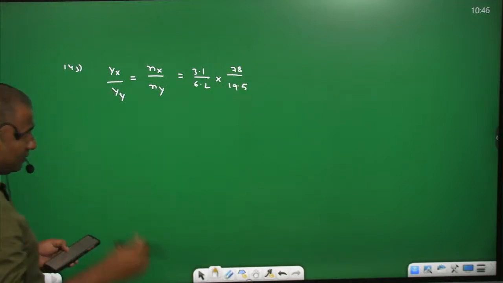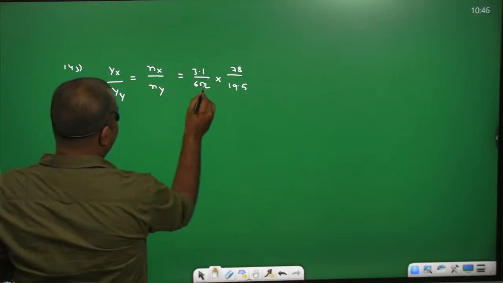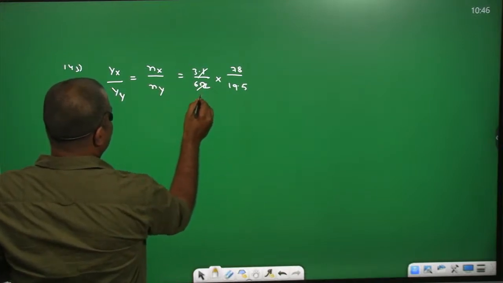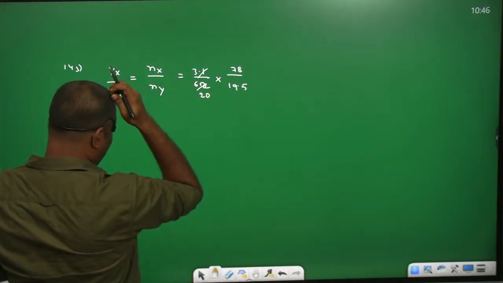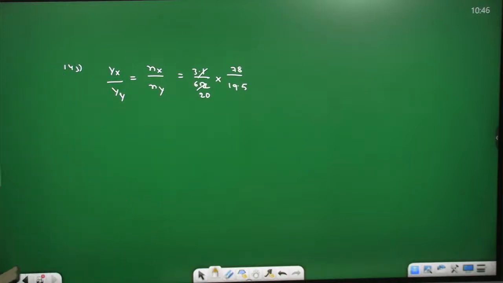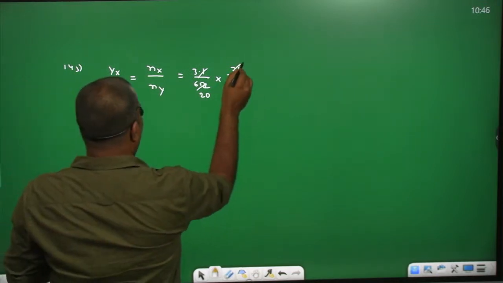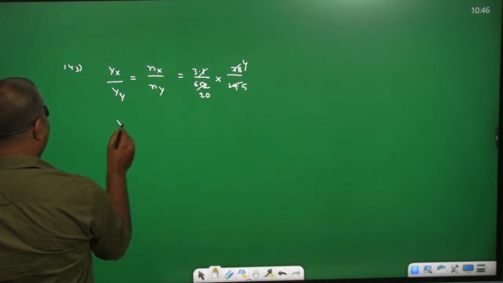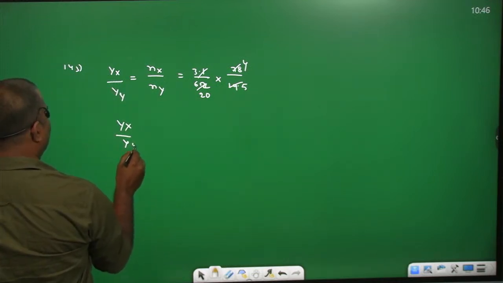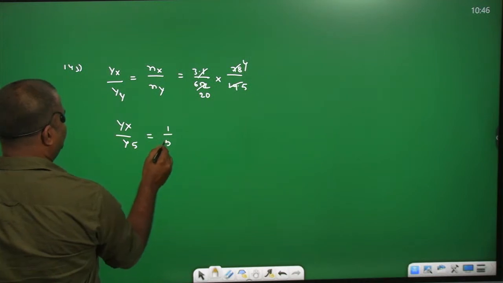Simplify. This is 62, not 6.2. This is 20, and 78 divided by 19.5 you can get 4. 4 fives are 20. So the mole fraction ratio is 1 by 5.